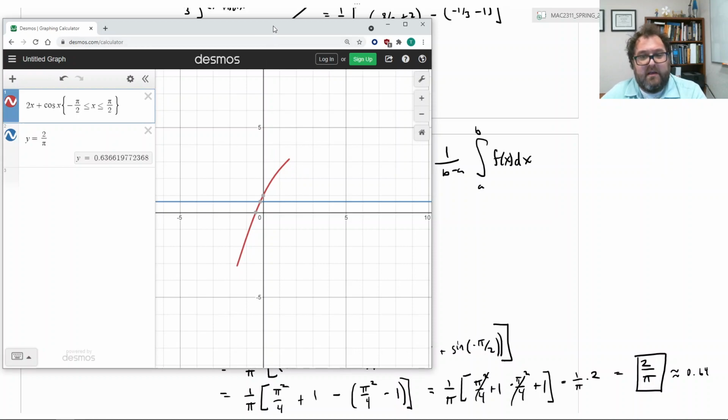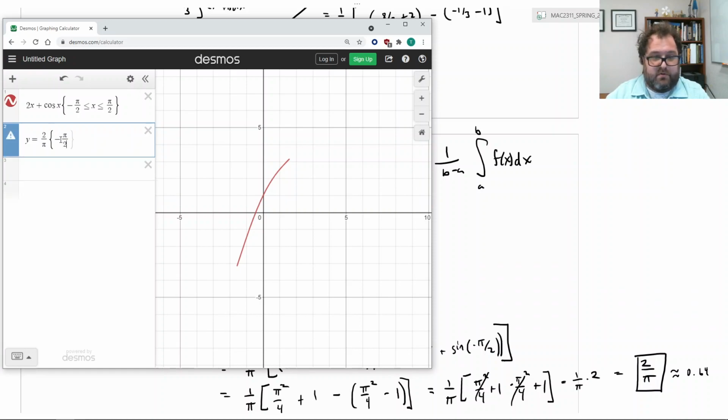Okay? And then if you also want to think about it this way, if you think about a rectangle that goes between negative pi over 2 and pi over 2, so there's a rectangle if we shade below it, like so.